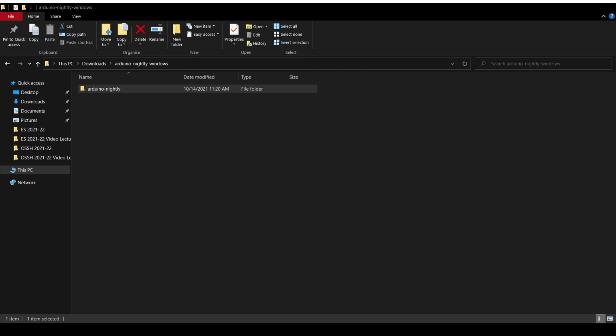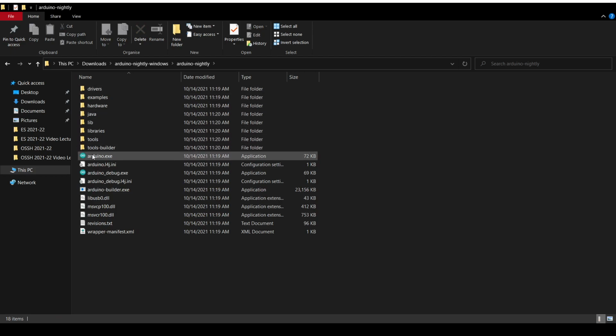Okay. Yes, it is completed now, and I can now double click on the application exe, Arduino exe. It will say run anyway.